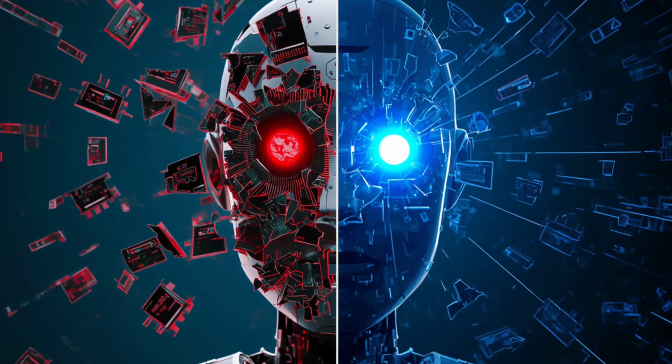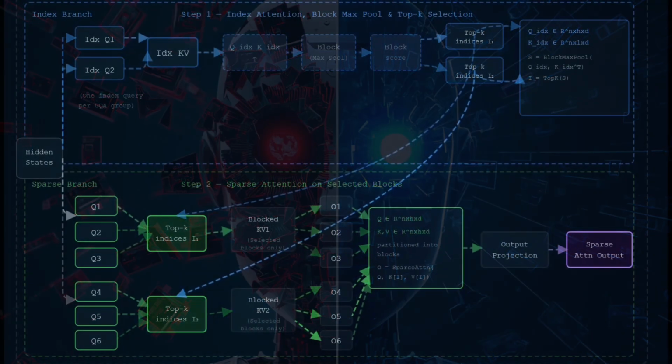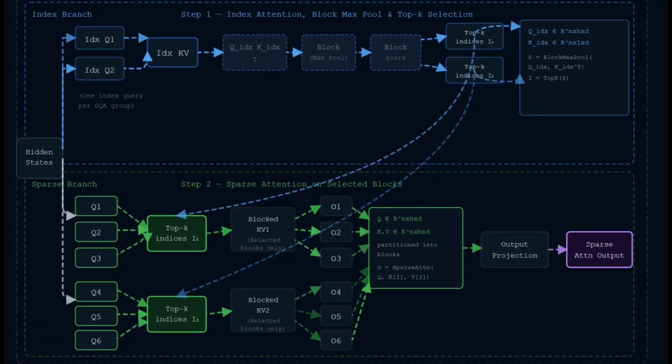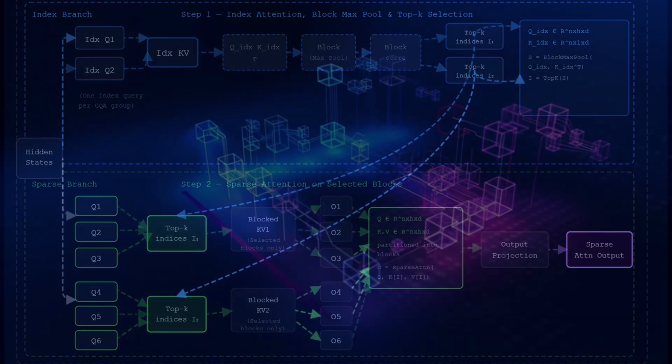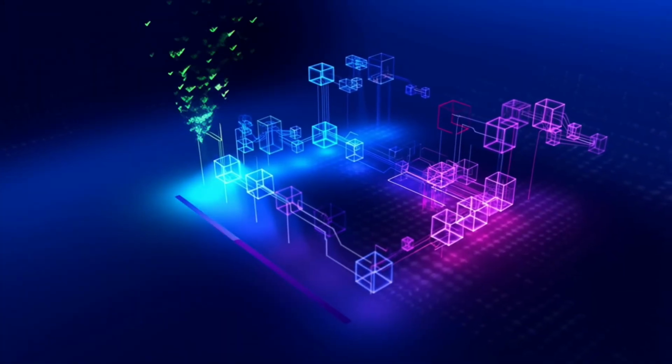The architecture behind this is MiniMax Sparse Attention, their proprietary approach to managing extreme context lengths without sacrificing speed or accuracy. For automation builders, this is not just a benchmark number. This is the difference between an agent that can handle real enterprise workflows and one that stalls out after a few steps.